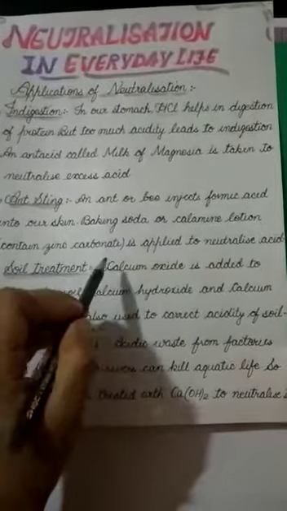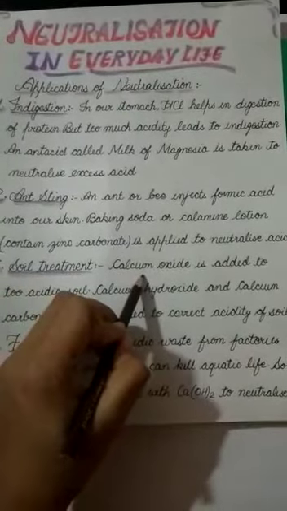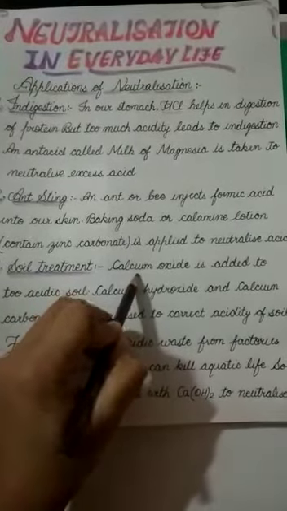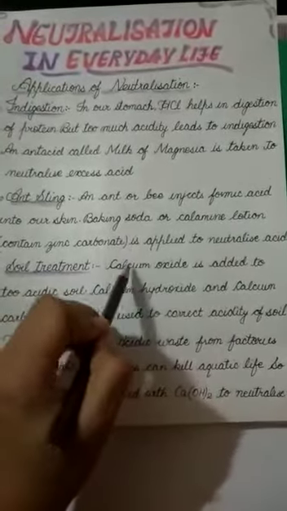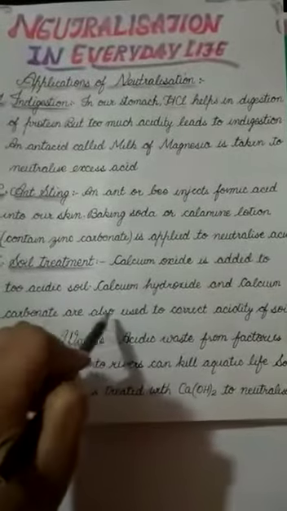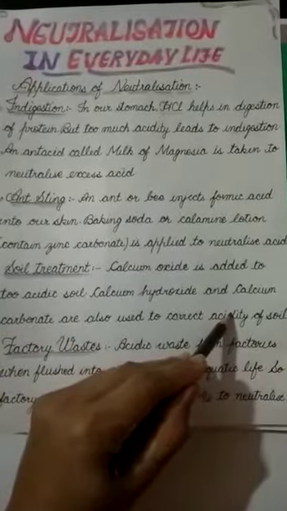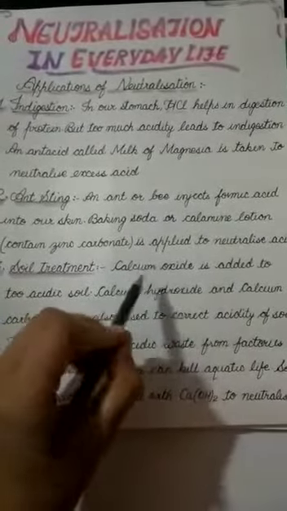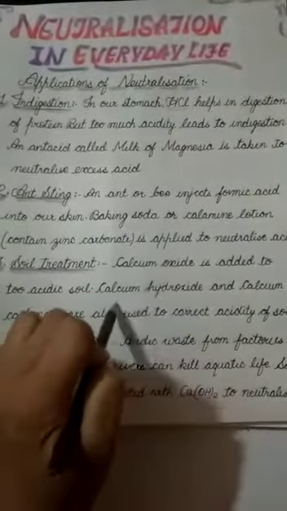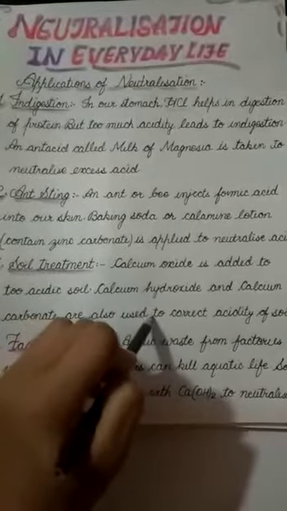If the acidity of the soil is more, farmers generally add bases like calcium oxide, calcium hydroxide or calcium carbonate to the soil to correct the acidity. These three types of bases are used by the farmers.